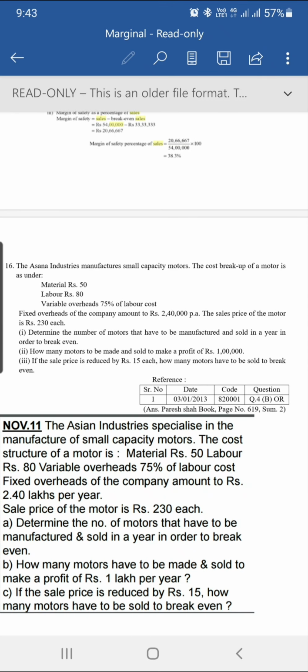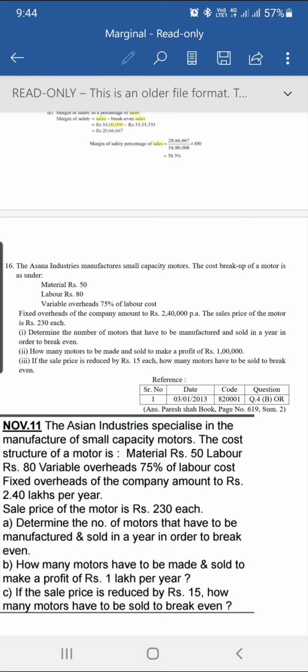Next is question number 16. Asanna Industries manufactures small capacity motors. The cost breakup of a motor is as under: material is 50 rupees, labor is 80 rupees, variable overheads are 75% of labor cost, and fixed overheads of the company amount to rupees 2,40,000 per annum. The sales price of the motor is rupees 230 each. Determine the number of motors that have to be manufactured and sold in a year in order to break even.